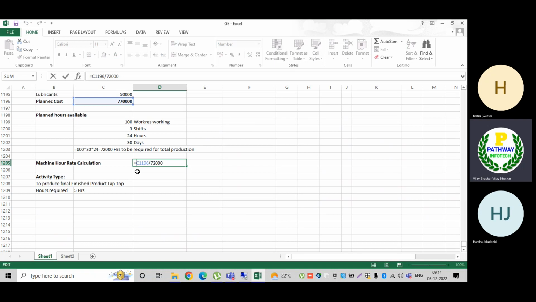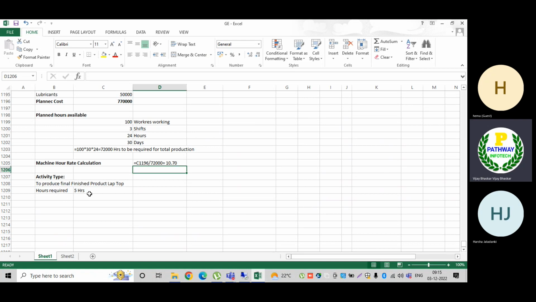How has this been arrived at? 10.70 is my per hour cost, per hour for a machine. If I want to use the machinery for manufacturing a product, then the cost per hour rate would be 10.70 rupees.